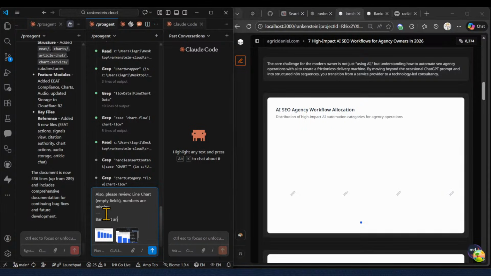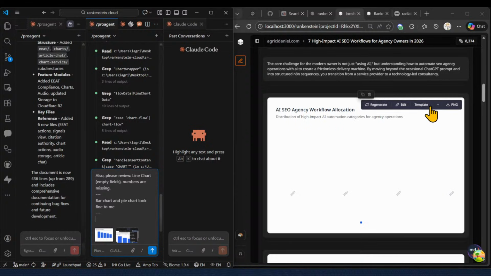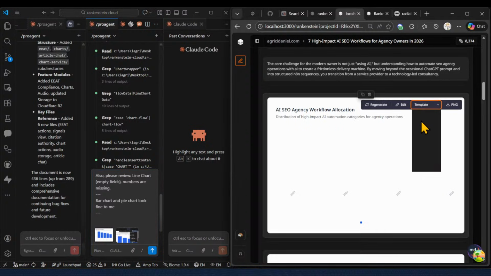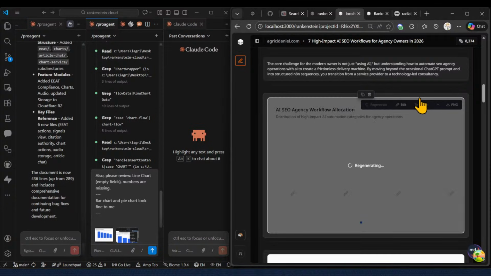Bar chart and pie chart look fine to me. Other thing, again, template. Oh, now it's even loading. Let's wait for it to load. I will choose area chart. Let's wait what area chart will do.